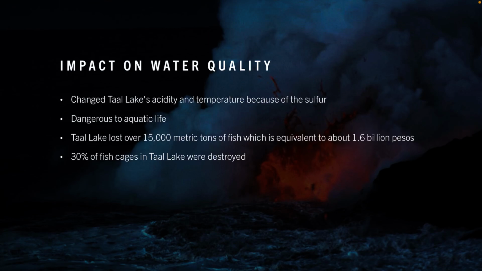Next is the impact on water quality. The eruption changed the lake's acidity and temperature because of the sulfur that was emitted, and this made the environment very harmful for aquatic life. This caused the lake to lose over 15,000 metric tons of fish, which equates to about 1.6 billion pesos, and 30% of the fish cages in Taal were destroyed. This impact on water quality was probably caused by secondary pollutants, such as acid rain, that come from the primary pollutants, as discussed in this week's module.